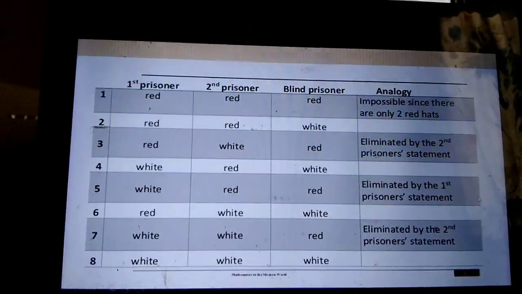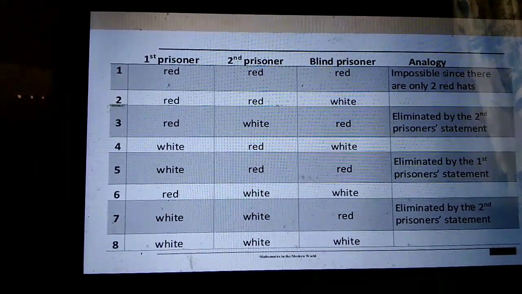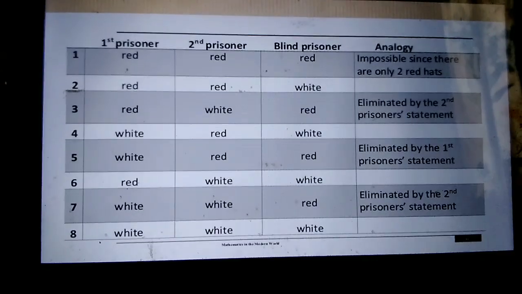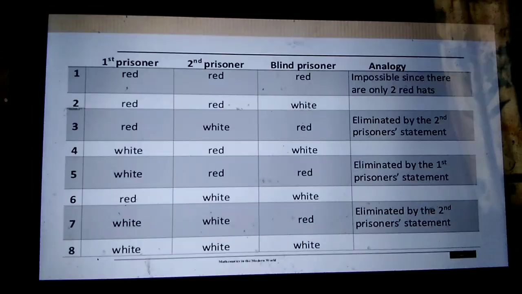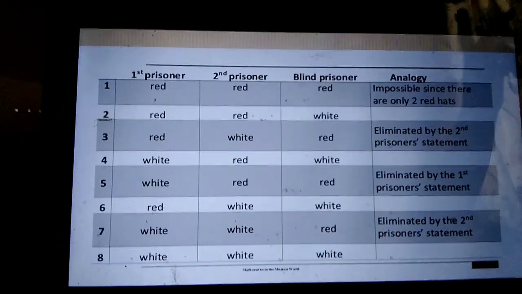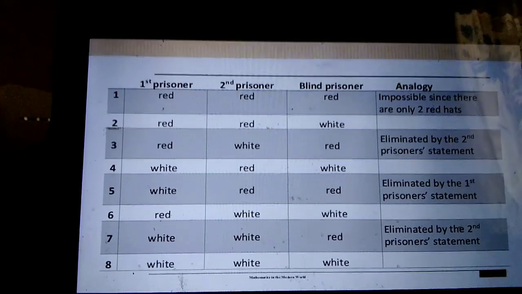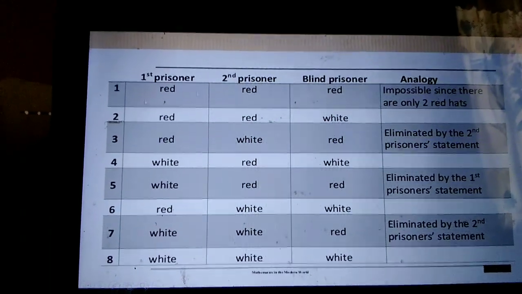So look at these 8 stages. The first prisoner, the second prisoner, and the blind prisoner. For me, he is wearing a white hat, because it is impossible, since there are only two red hats. The first prisoner's statement and the second prisoner's statement eliminate the cases of course. He's wearing a red hat.